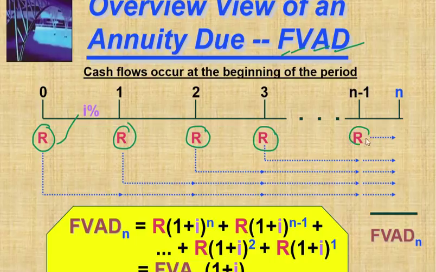For example, this is the 5th year and this is the 6th year. So when you go for the calculation, you have to take this value till the end of the 5th year. So how much interest? 1 year interest, second year interest, 3 years, 4 years, and 5 years interest you have to charge.